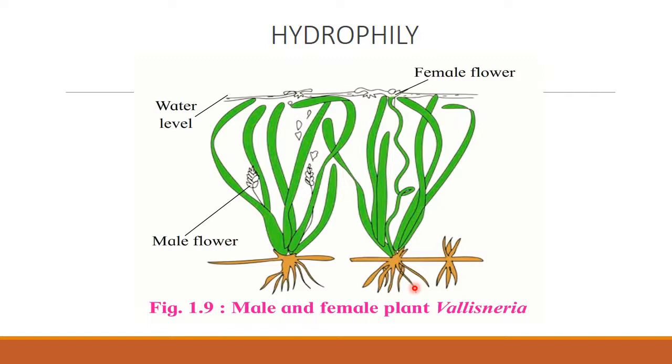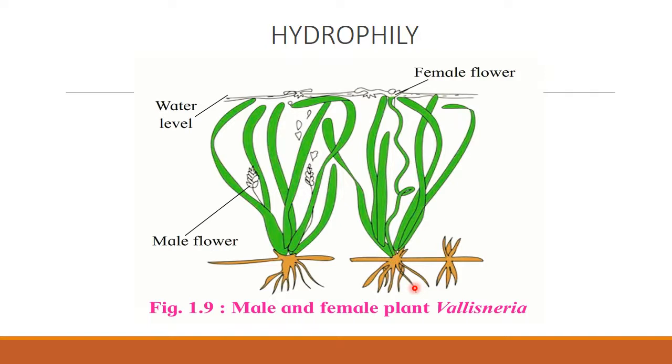If pollen grains are floating, the stigma also will be there on the water surface. The plant will be submerged and dioecious, but when it is mature, the pollen grains will come to the surface, and the stigma of the female flowers will also be raised towards the water surface, and there on the surface of water pollination takes place.